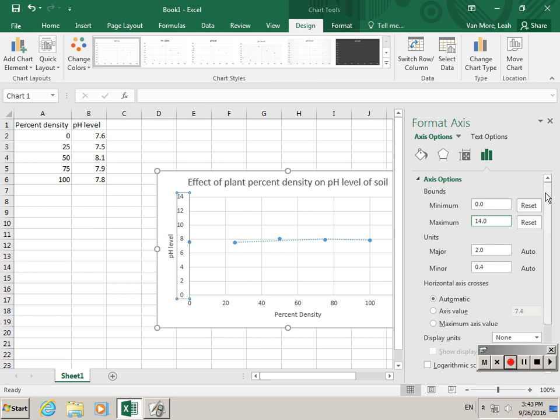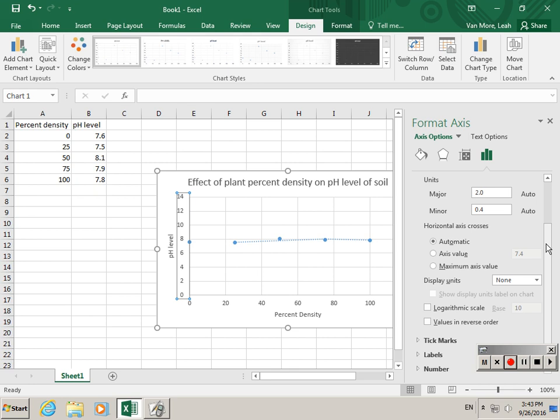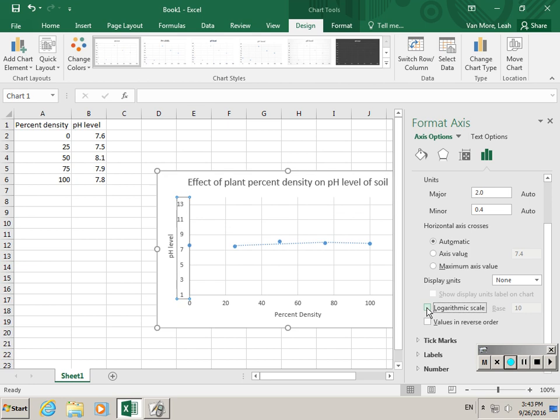Now it's interesting, if you know about pH, pH is actually a logarithmic scale. And so they've put in this new logarithmic scale, you could click on this and it gives you that, which is kind of cool, but we're not going to do that this time because that gets into more pH knowledge than a lot of us have, and that's not what this is about. So now I can X out of this.